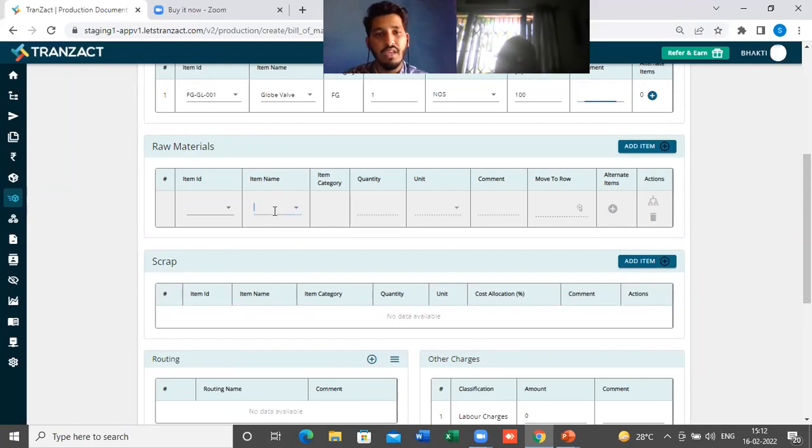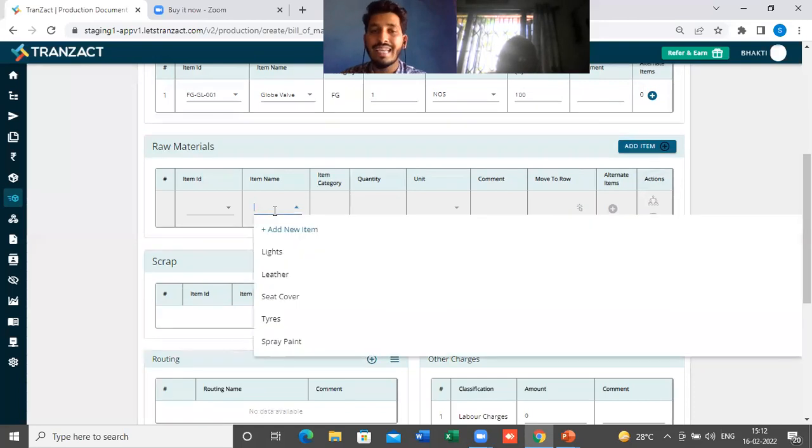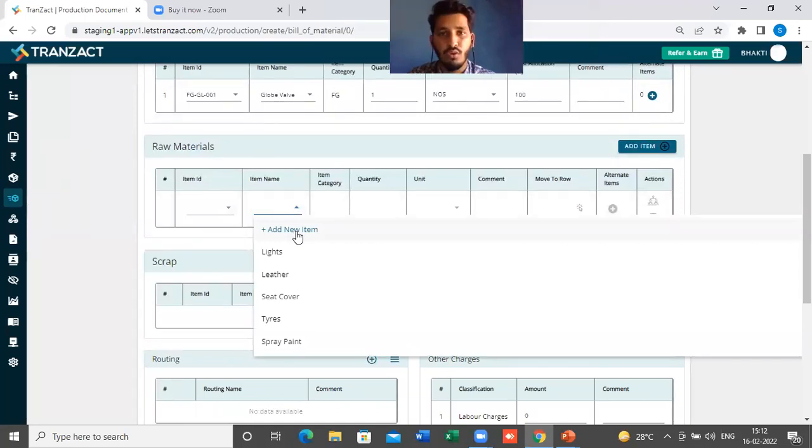So here also the same. If the product is added in my master, I can call it out with the help of this item ID or with the help of this item description. Or let's say the product is new, if there is a customized project, so every time I need to add new items in the system, I can add it here with the help of this add new item option. So that option is also there.